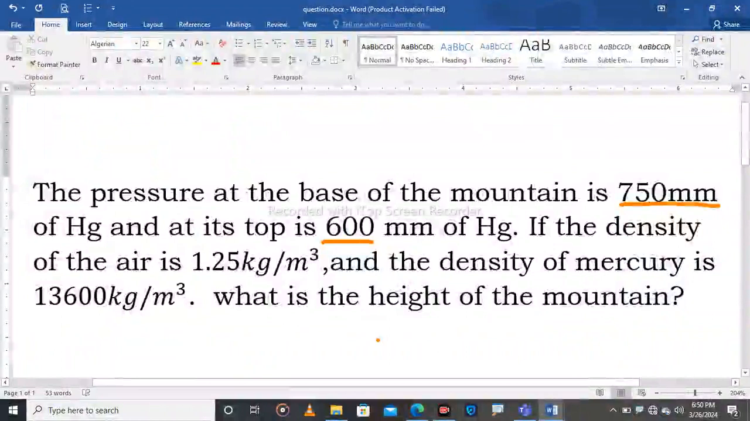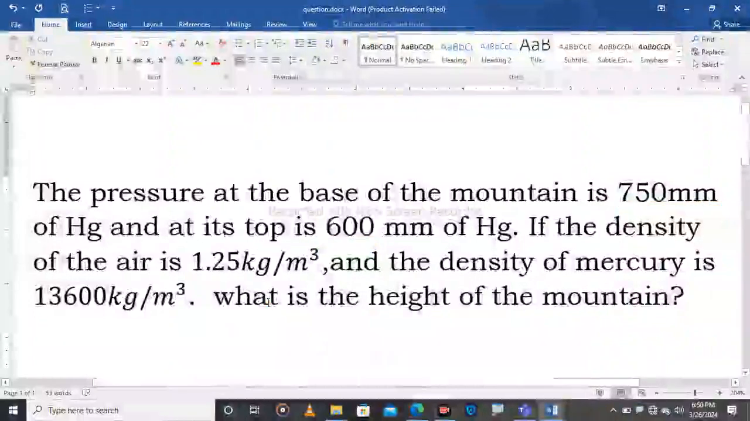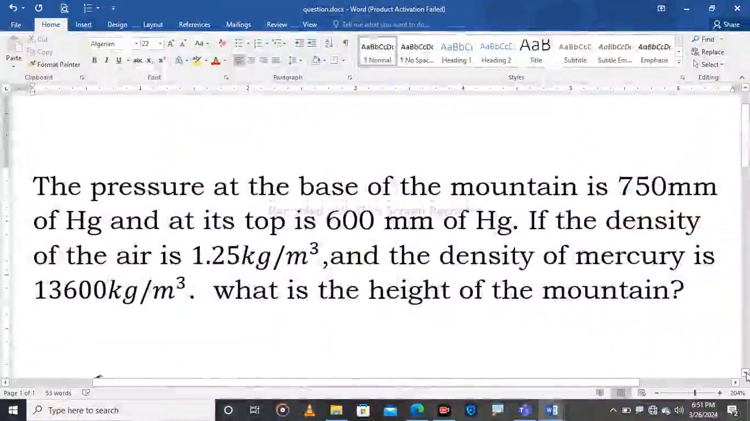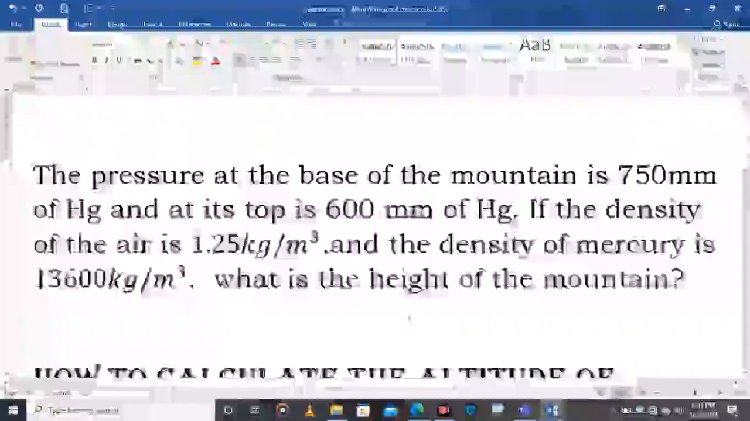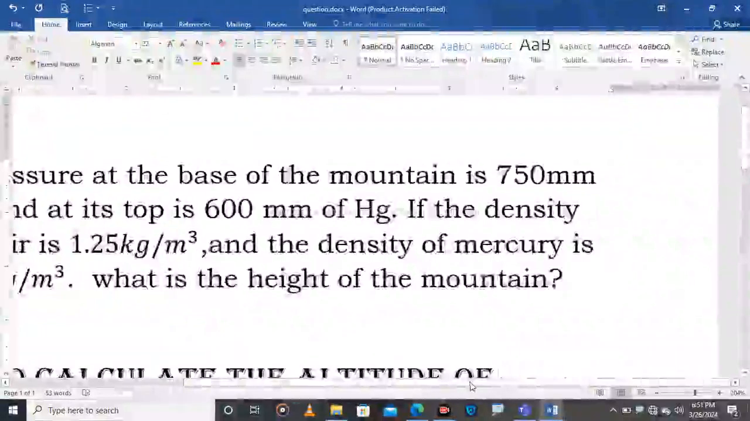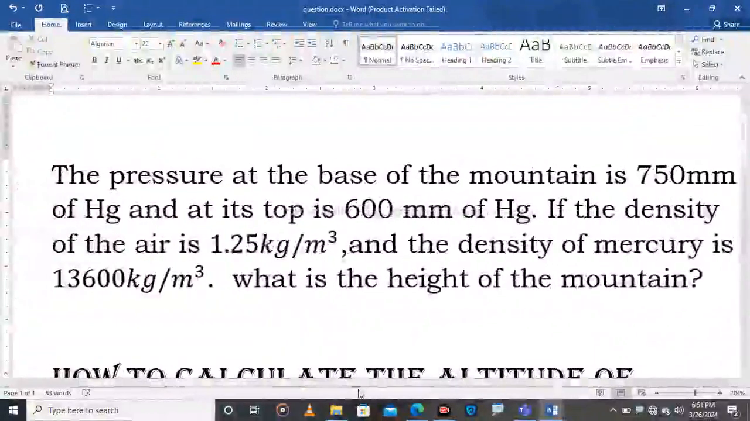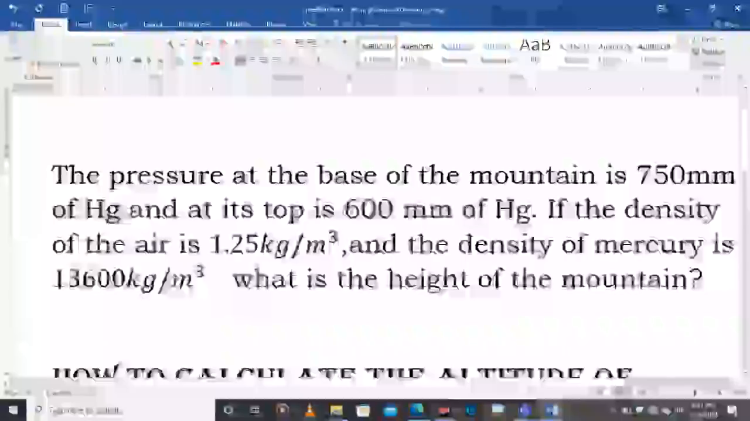So we are going to see how to solve this problem, and how to find the height of a mountain using pressure. So be attentive. Let's go. First, we have to look at what data are given. As you see there, we have a pressure at the base of the mountain. We have a pressure here at the top of the mountain.